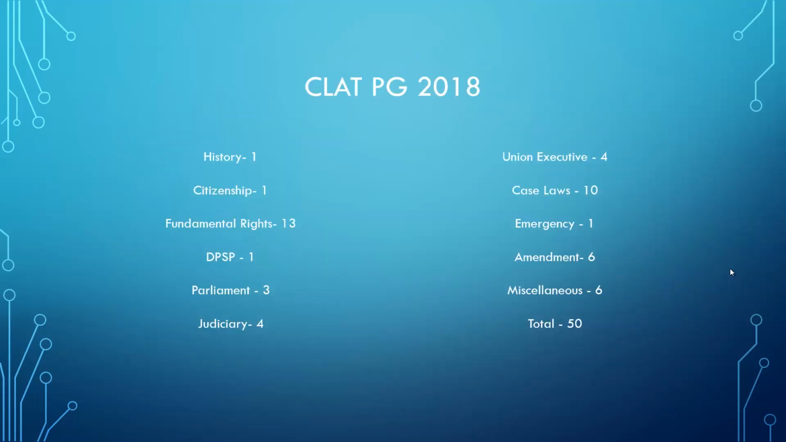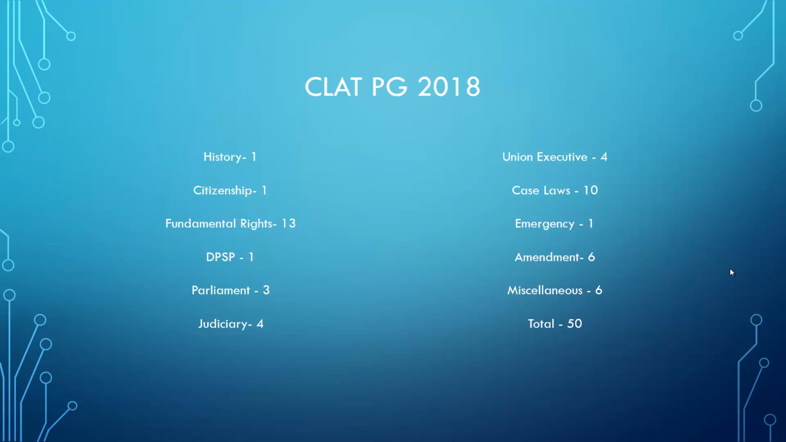Now as you know, in 2018 a lot of things were asked for the first time in jurisprudence, but for Constitution there are not many things that were asked for the first time, other than the case laws and recent judgments, because they solely focused on case laws, recent judgments and quotes from the judges. This kind of stuff they asked more. From fundamental rights, as usual, 13 questions were asked, and from case laws 10 questions were asked, and Parliament, Judiciary, Union Executive 4. So these parts, and also amendment, were important for 2018 also.